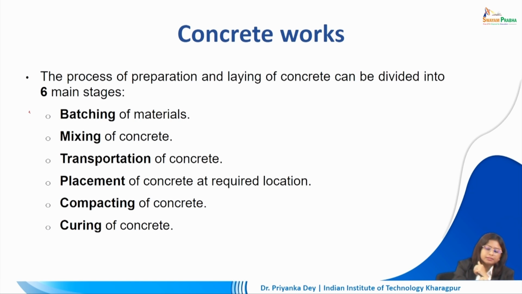B is batching of materials, M is mixing of concrete, T is the transportation of concrete, P is the placement of concrete at the required location, then comes C, compacting of concrete, and C, curing of concrete. So, batching, mixing, transporting, placement, then compacting and curing. These are the 6 steps that we have to follow in any concrete work.